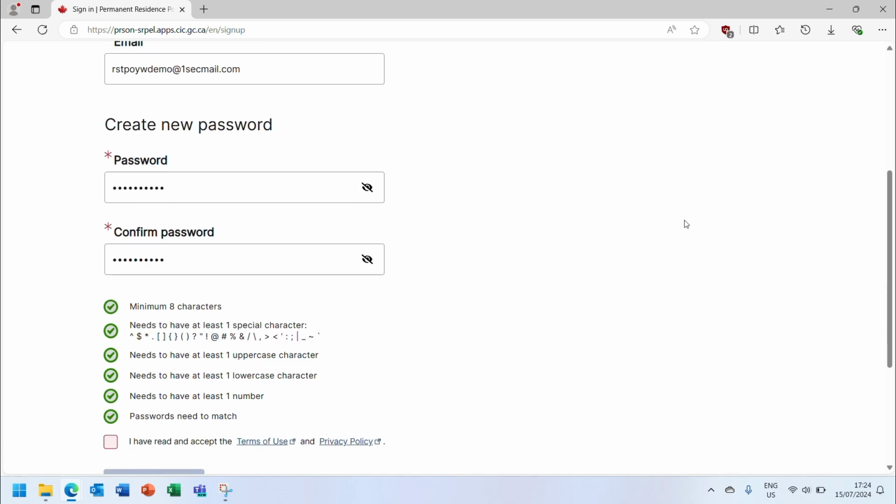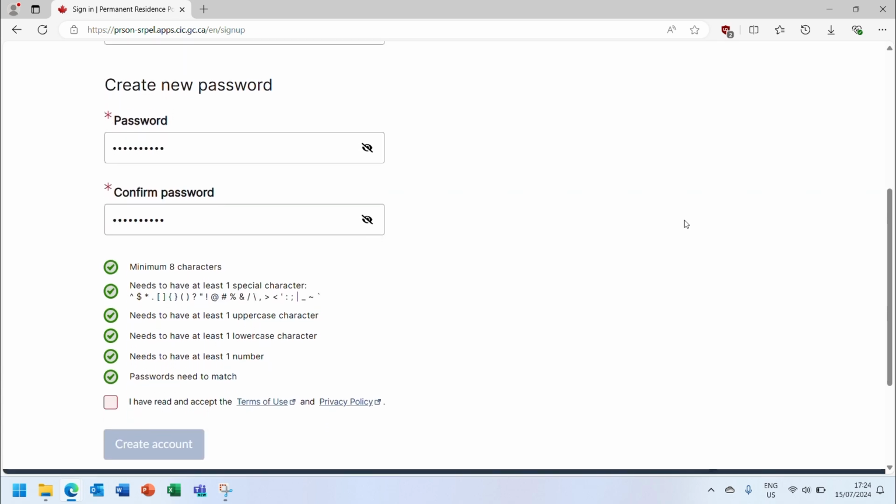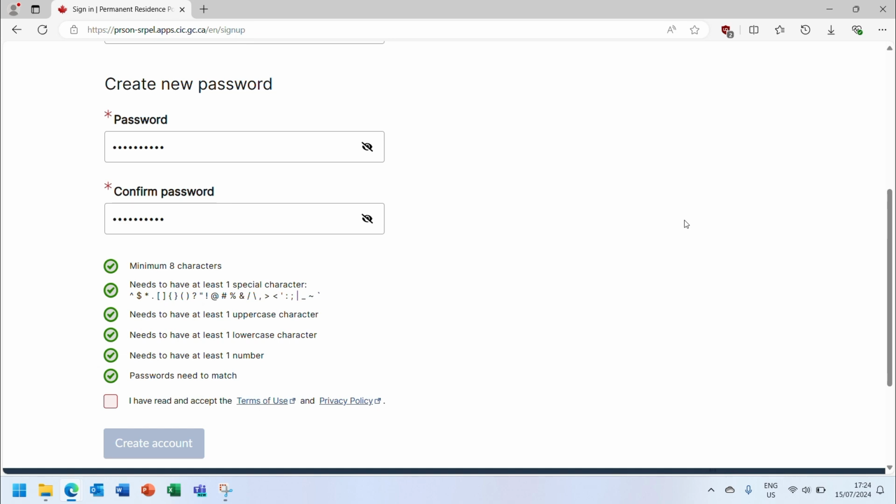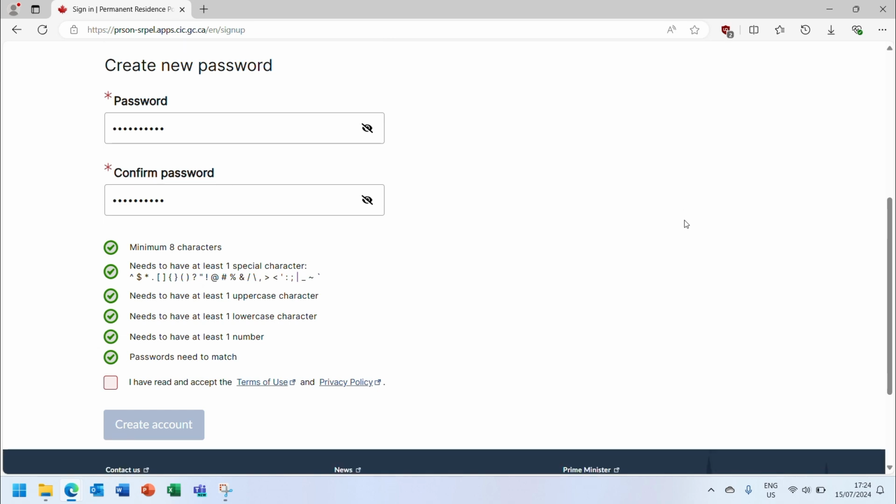If the password does not meet the listed parameters, the requirement will not have a green check mark next to it. Once a password has been created, click on the checkbox to indicate that they have read and accepted the terms of use and privacy policy. Then, simply click on the Create Account button.